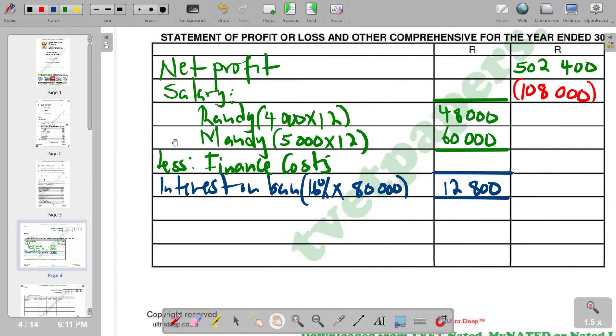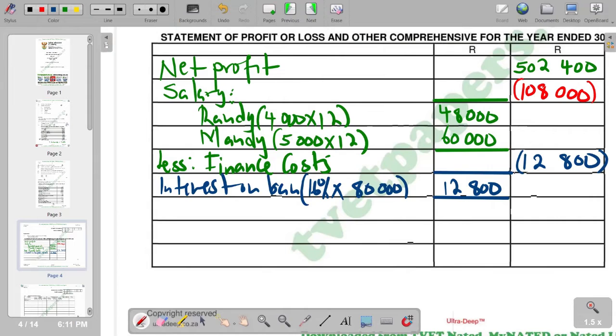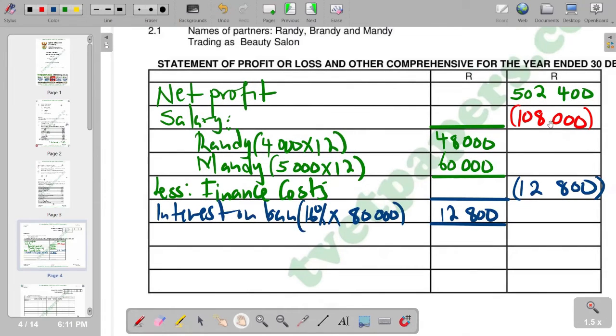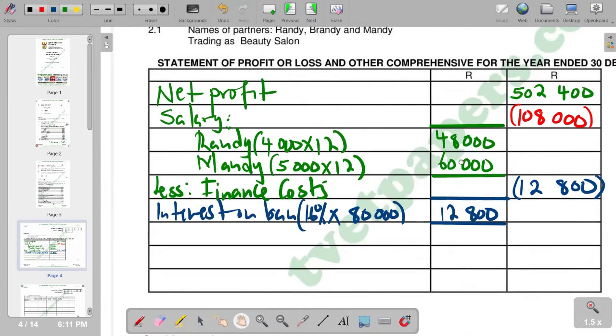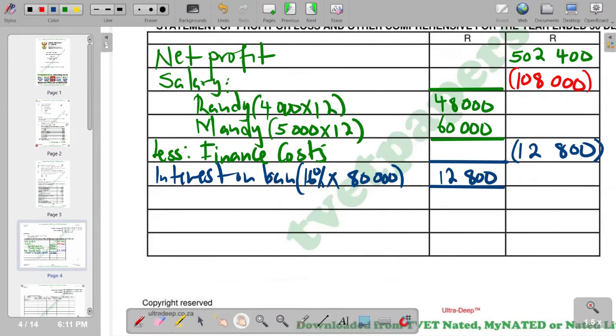So for 12,800, we see that we've got one figure, so we are supposed to just take 12,800 and put it on this column. And of course, we are supposed also to subtract it since it's an expense. So we go to the next part, whereby we now calculate net profit minus salary minus finance cost. So basically, we are saying 500,2400 minus 108,000 minus 12,800. Then the answer that we get to come here is